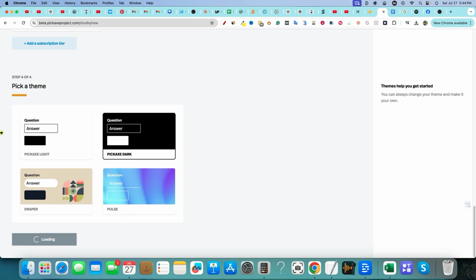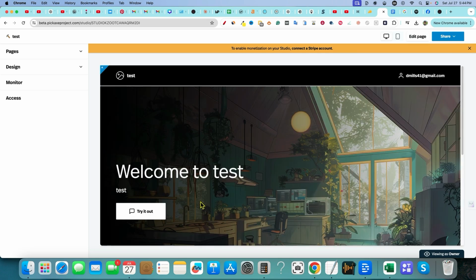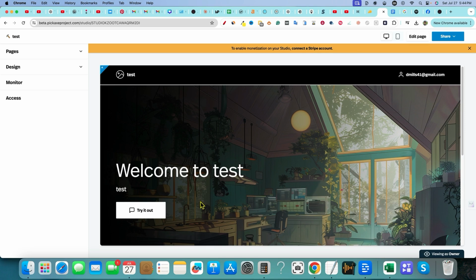And so this is the actual studio. Okay, so that is actually, you get 3 studios on tier 1 and then you get 50 on tier 2. It looks like you can create as many tools as you want, but in order to go and monetize that tool, you have to go, that's what a studio is. So that's the distinction between just creating pickaxes. Pickaxes are basically chatbots or tools, and it looks like you can create as many as you want.